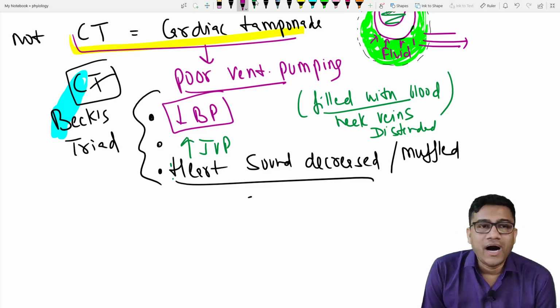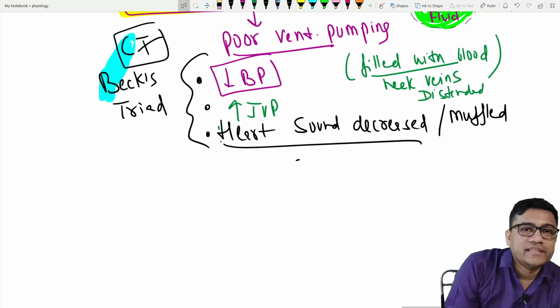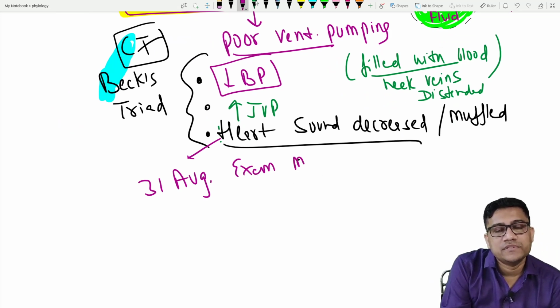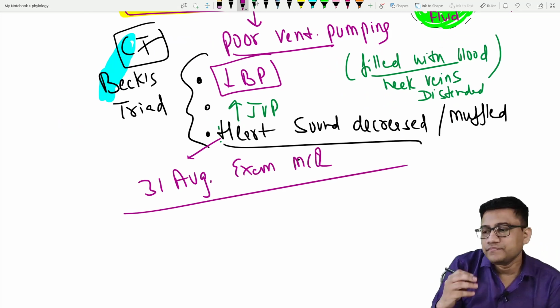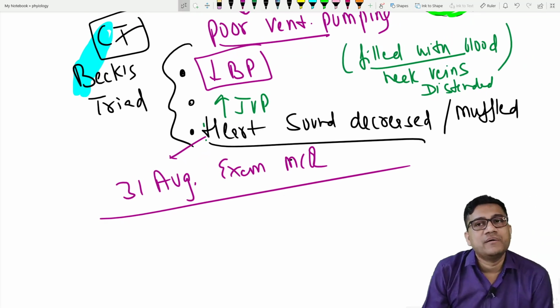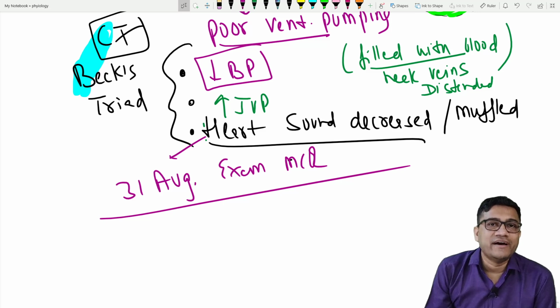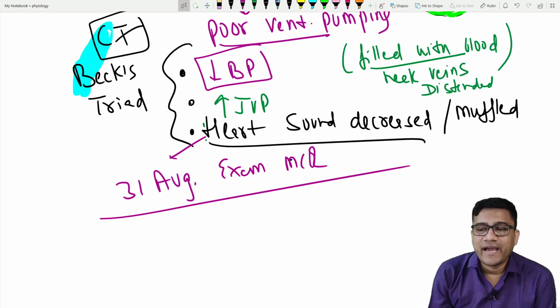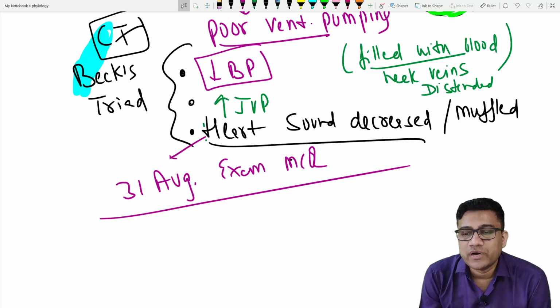So are you able to clear this? And this was again a 31st August exam MCQ. A patient comes to you and this patient is having decreased BP, the neck veins are distended and heart sounds are reduced to a great extent.